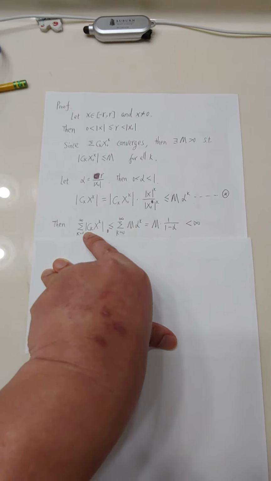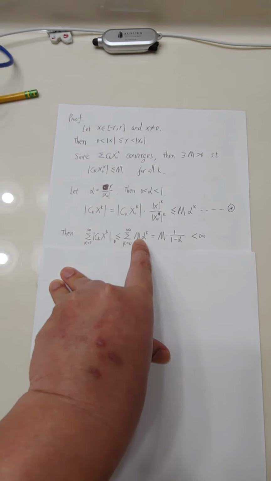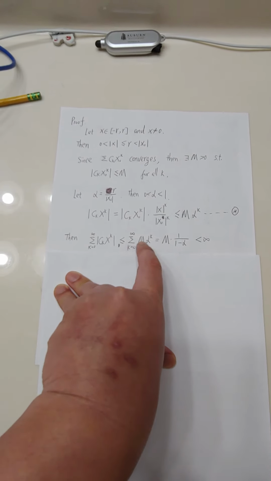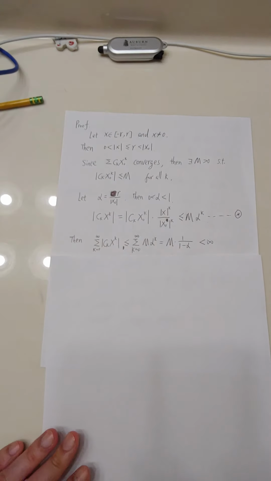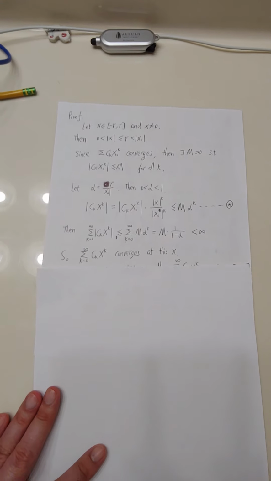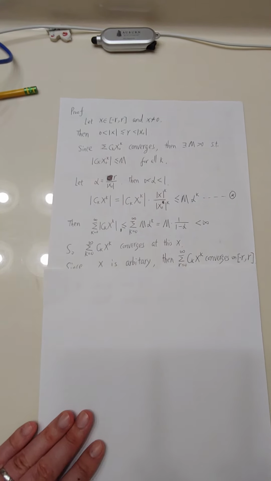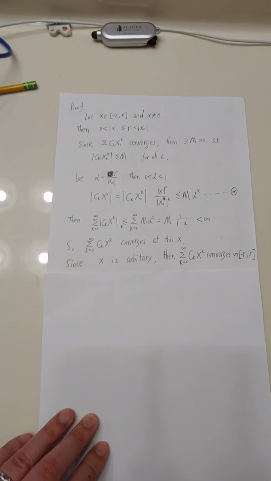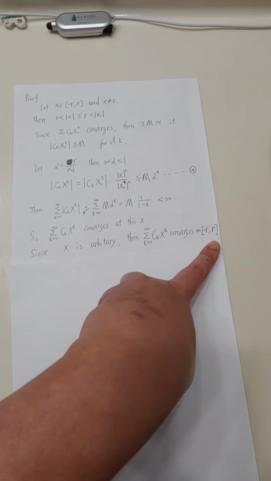So by this inequality, you have this one less than or equal to this one. And this series is finite, so this is finite, right? This is the absolute convergence, right? So of course it's convergent at this x. So since x is arbitrary, this power series converges on the whole interval from negative r to r.